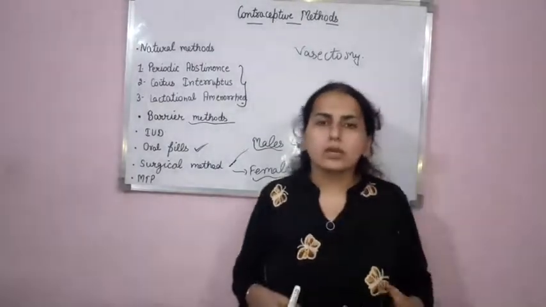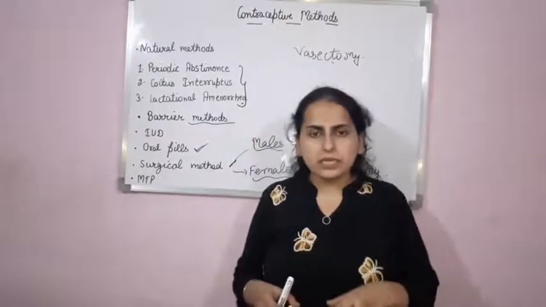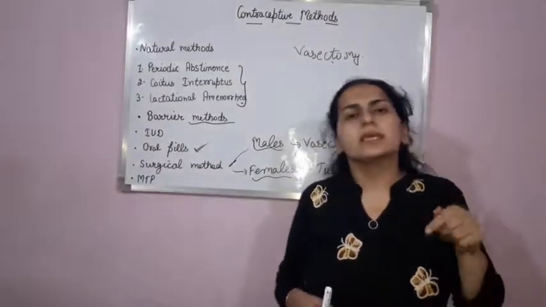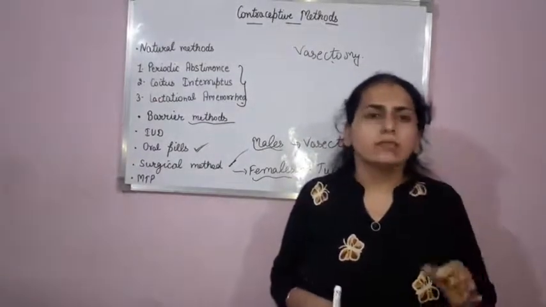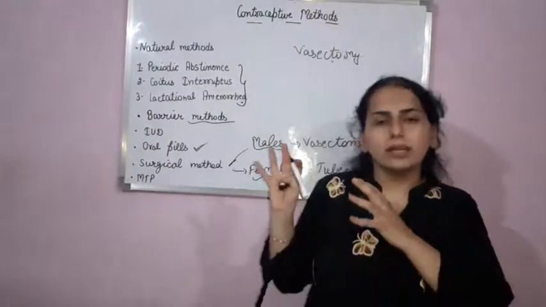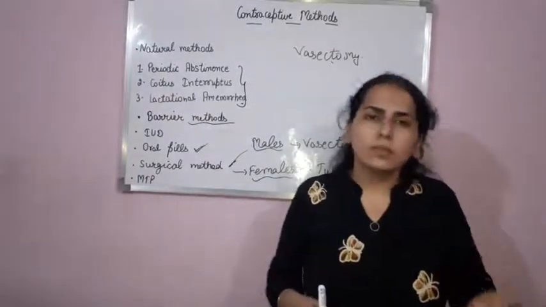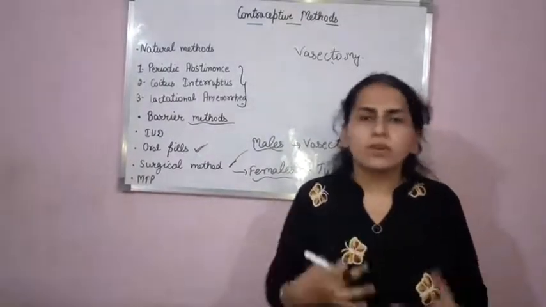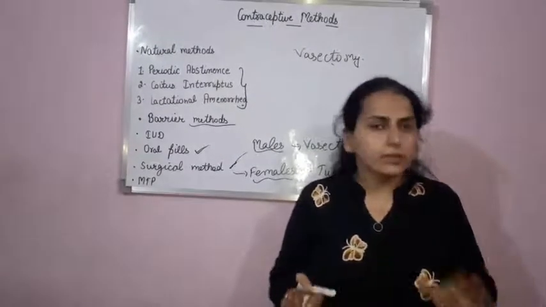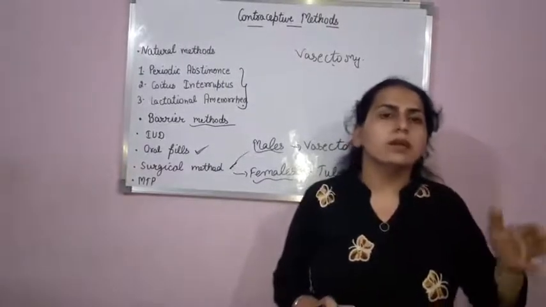As you know, the scrotum is a sac-like structure where the testes are present. Through the scrotum an incision is made, and a portion of the vas deferens is cut and tied. Basically it will not allow the transport of sperm, so during sexual intercourse the sperm will not be able to enter the female body.